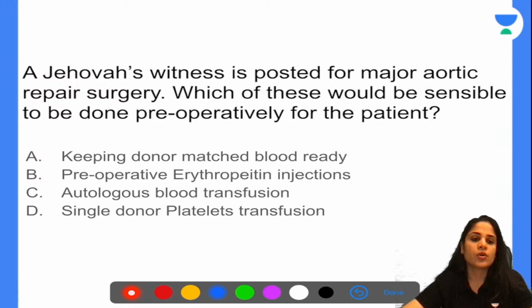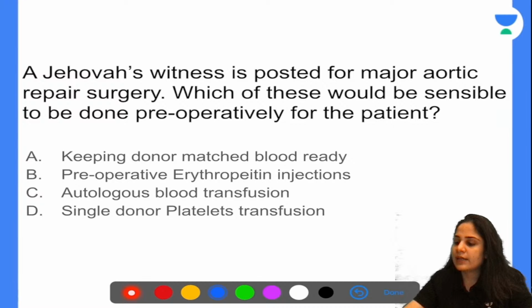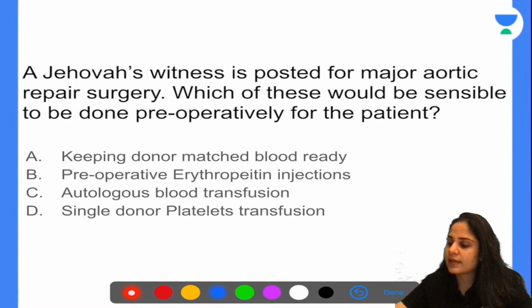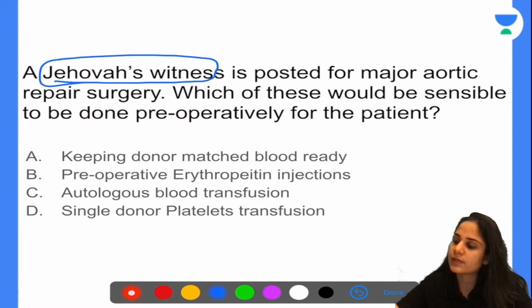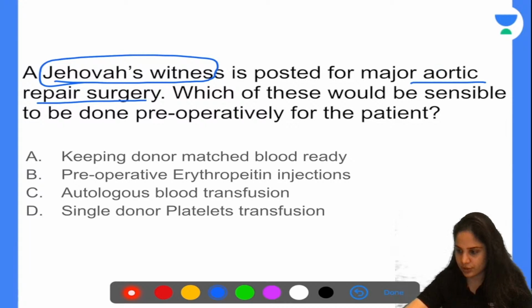Alright, so what is a Jehovah's Witness? For all of you who are answering this question, first tell me what is a Jehovah's Witness? An aortic repair surgery, so basically they are trying to tell you that this is a major vascular surgery, so there is going to be a lot of blood loss. So if there is going to be a lot of blood loss, you will require transfusing a good amount of blood to this patient, correct?